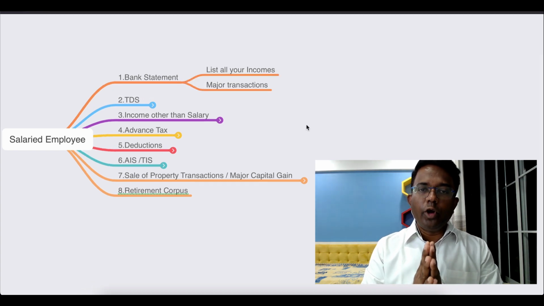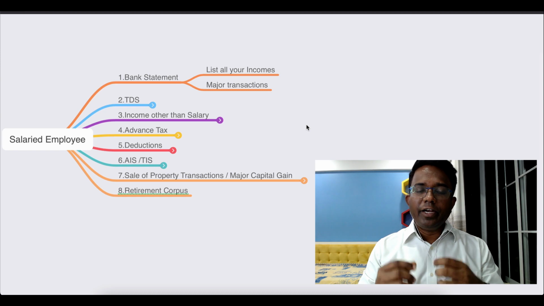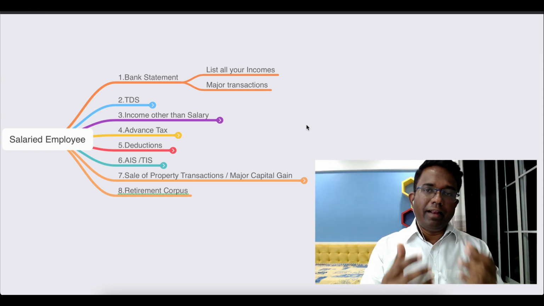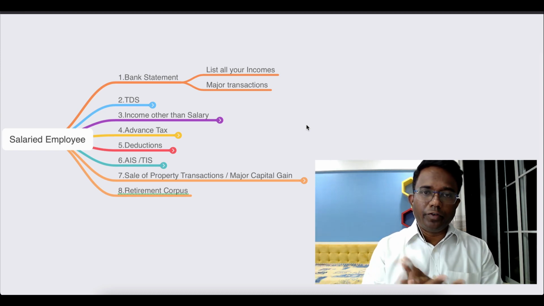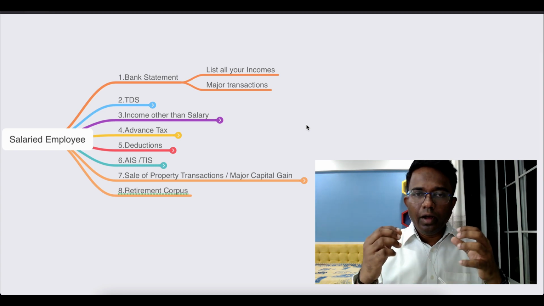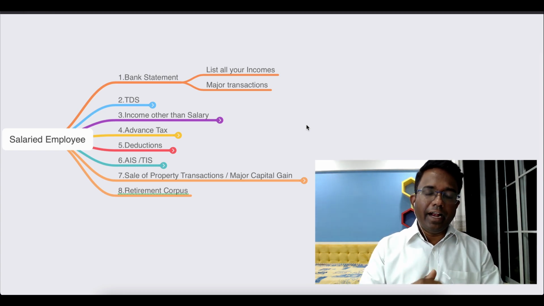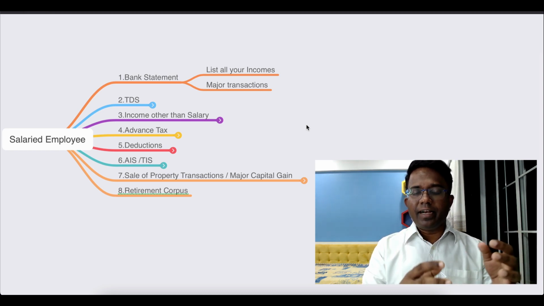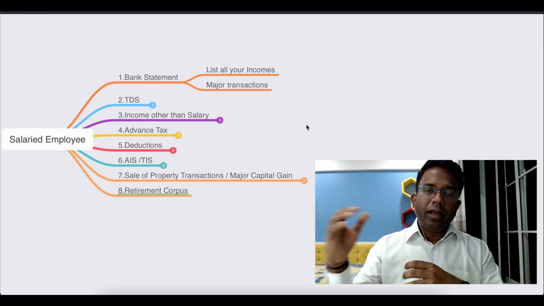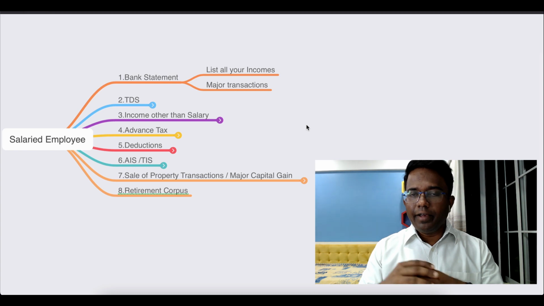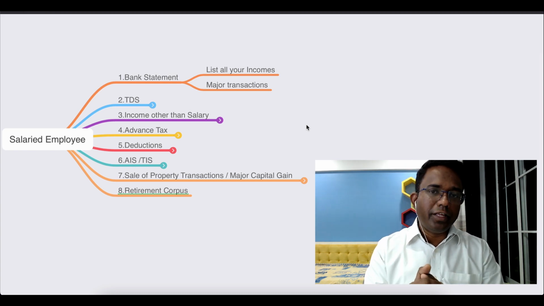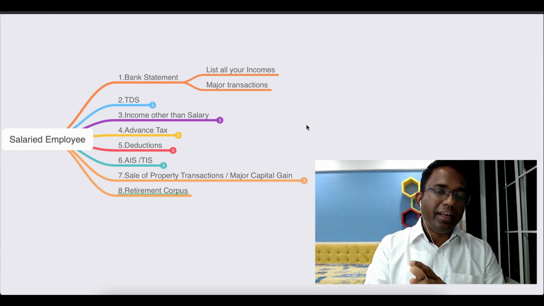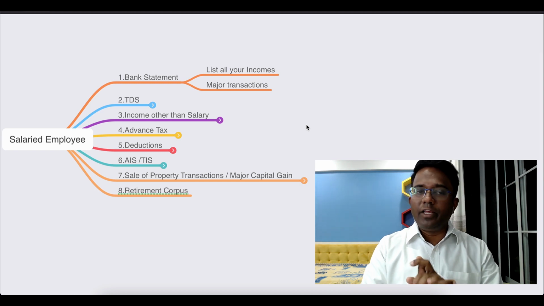You need to download all your bank statements and list down all your incomes: the salary, house property, and all other sources of income. And then you need to list out all the major transactions, and keep this ready in case you have done some major transaction like sale of property or major ESOPs transaction which you have encashed during the year. Then you need to consult with your CA before 31st of March for planning your taxes.